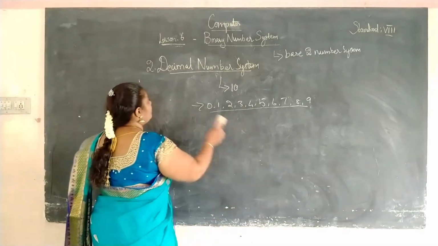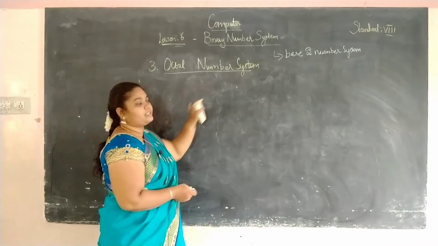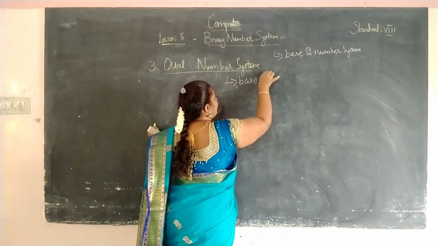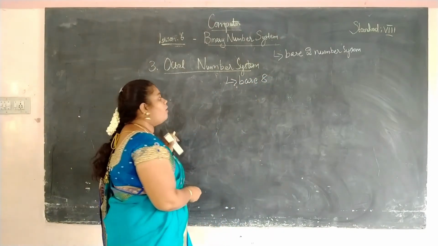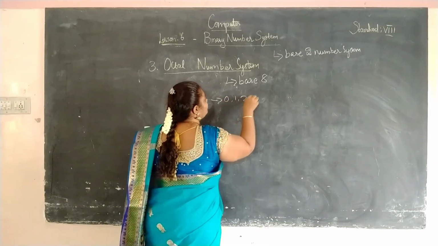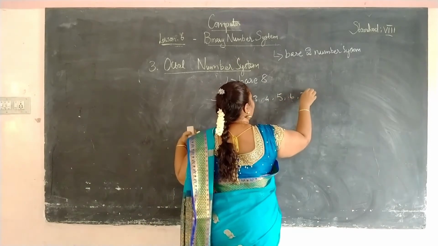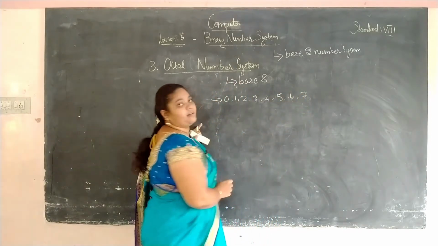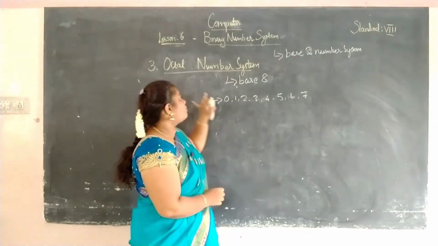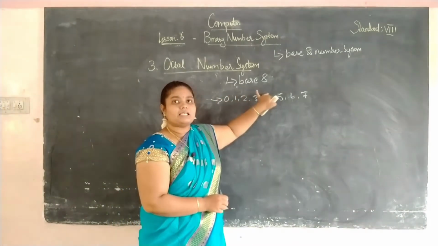Then we are going to see about the octal number system, which is known as the base 8 number system. All the numbers from 0 to 7, that is 0, 1, 2, 3, 4, 5, 6 up to 7, are known as the octal number system, and it always has the base 8.